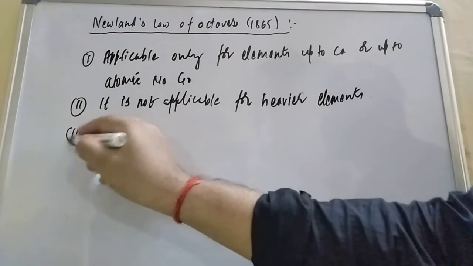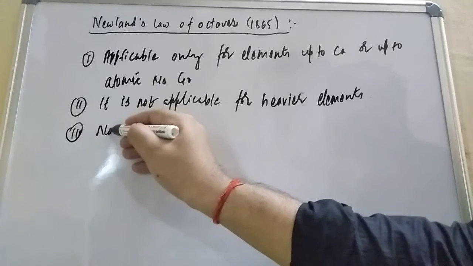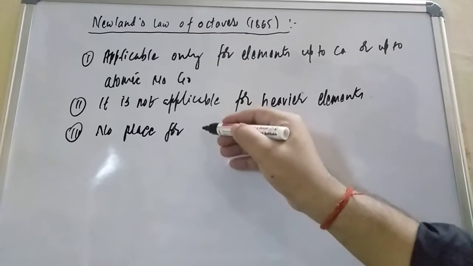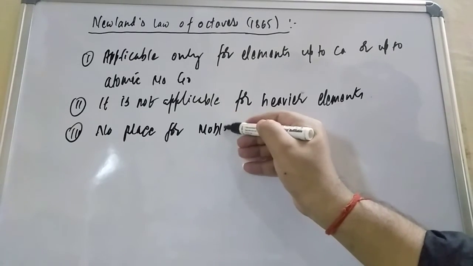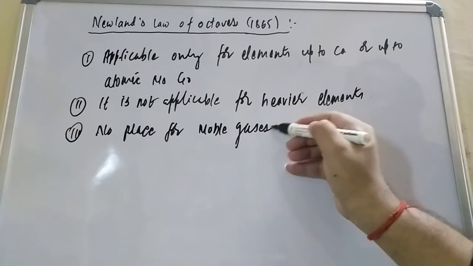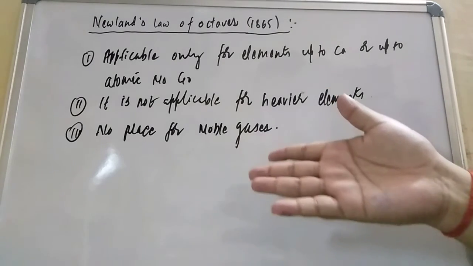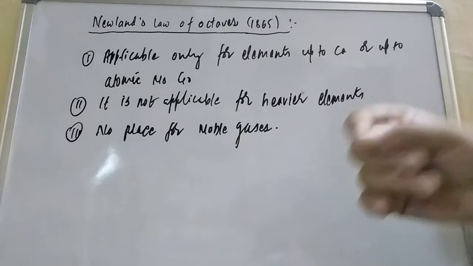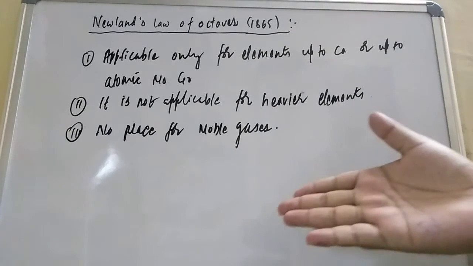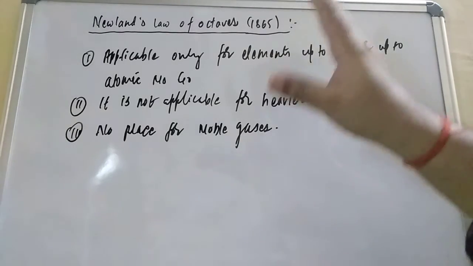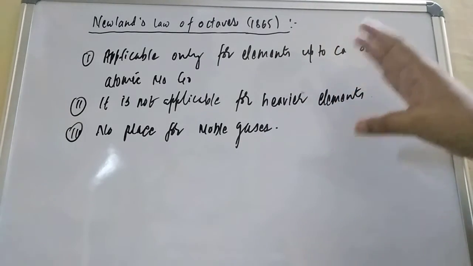Third is that there is no place for noble gases. At the time of Newland's octave law, the noble gases were not discovered. But when you include the noble gases, after the 8th element, the law becomes that every 9th element will be similar to the first element. So this law fails for the higher elements.